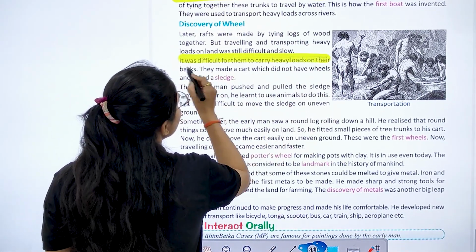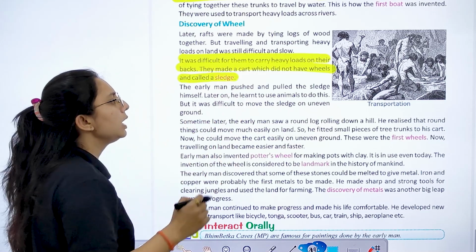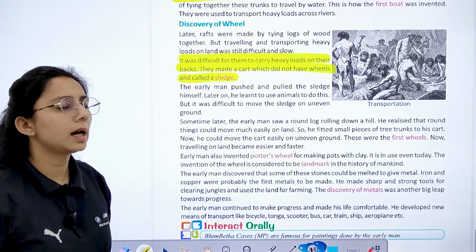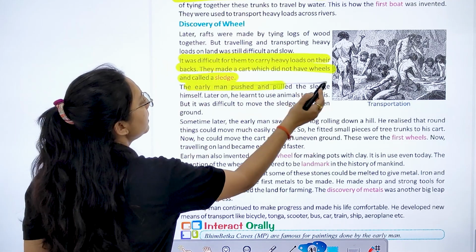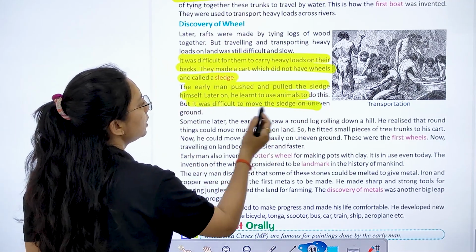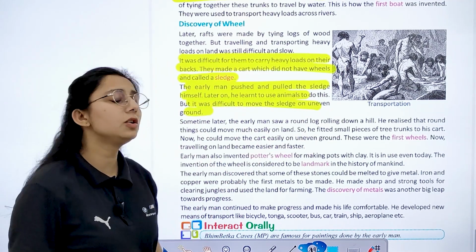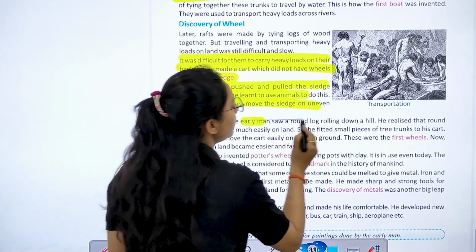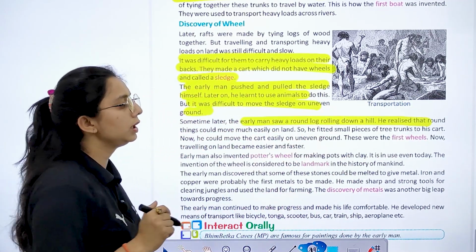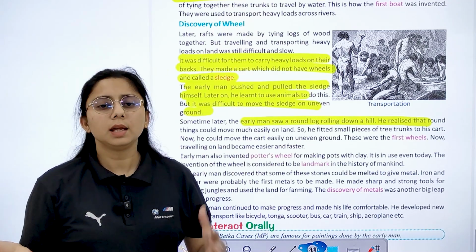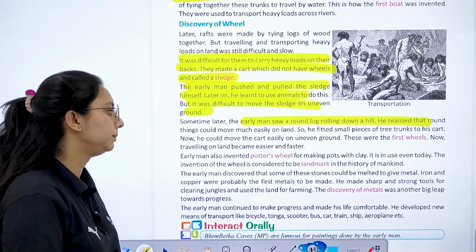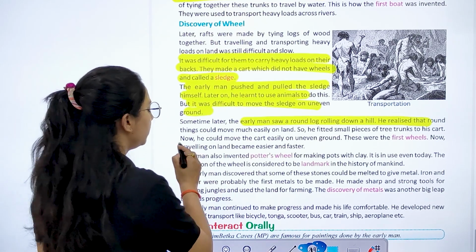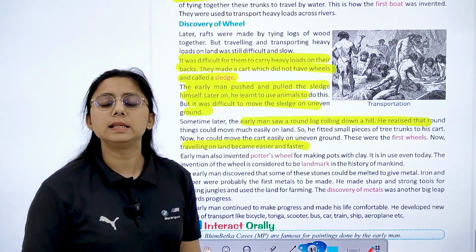And it was difficult for them to carry heavy loads on their back. उन्होंने cart और sledge का use करके wheel बनाया that helped to carry those goods. Early men pushed and pulled the sledge and later on he learned to use animals to do it. But it was difficult to move sledge on the uneven ground. Sometimes early men saw a round log rolling down a hill. तो उन्हें ये realize हुआ कि हम इससे क्या बना सकते हैं? Wheel बना सकते हैं. So this was the first wheel which was invented and it made traveling on land easier and faster.